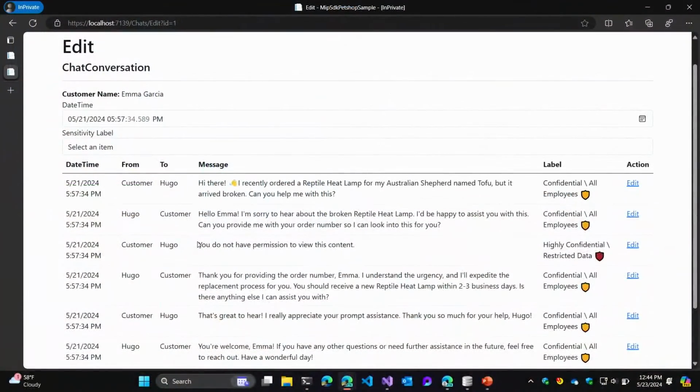The next thing you'll notice is that Alice doesn't have rights to view this content. So based on the label, we can actually restrict access to that content based on the user who's trying to get to it. So she's got this chat here that contains some information that's restricted, and her access has been denied.